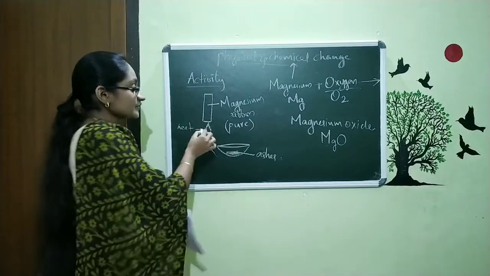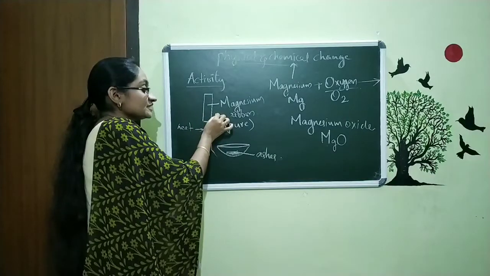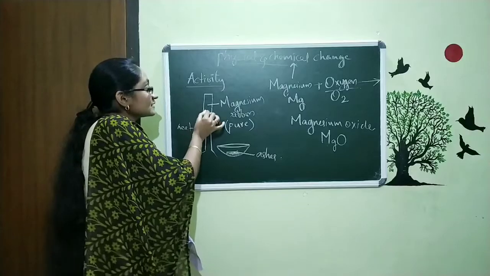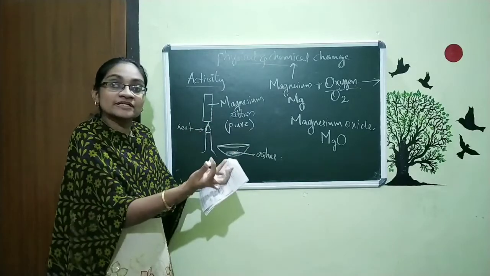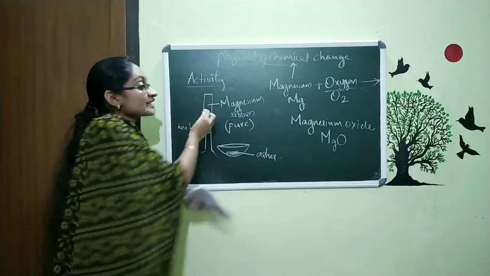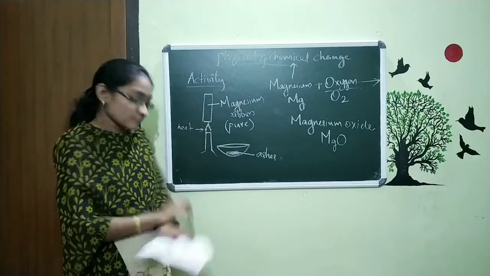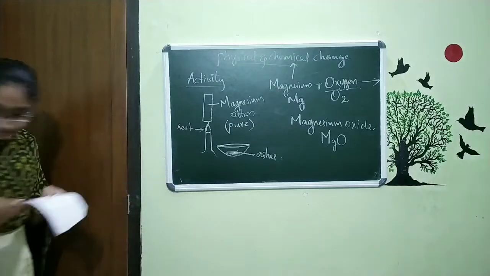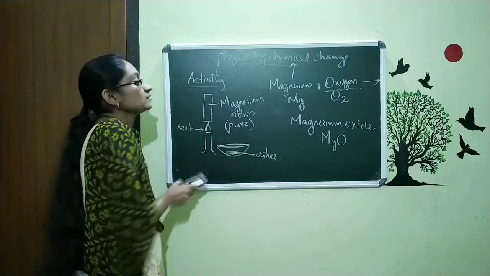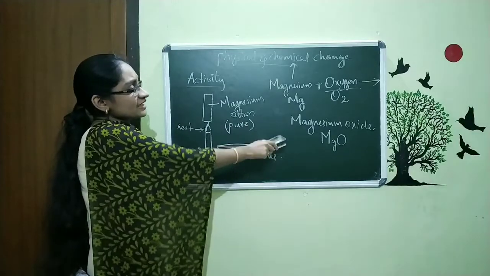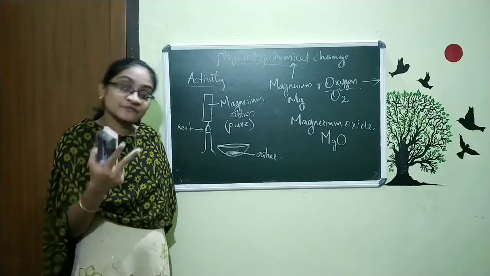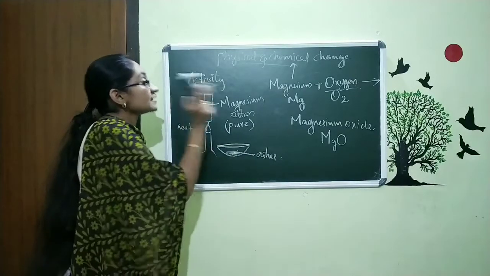Here you can see that when we burn this magnesium ribbon, we get some sort of ashes. That means this ribbon is converted to a particular type of ash, and it is not possible to make it back into the magnesium ribbon. So just keep it in mind. This is our first activity, burning of magnesium ribbon, and the product is magnesium oxide. The magnesium ribbon and the magnesium oxide are two different substances, and here it is a chemical change.